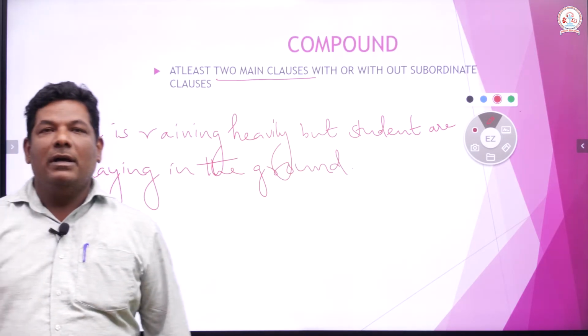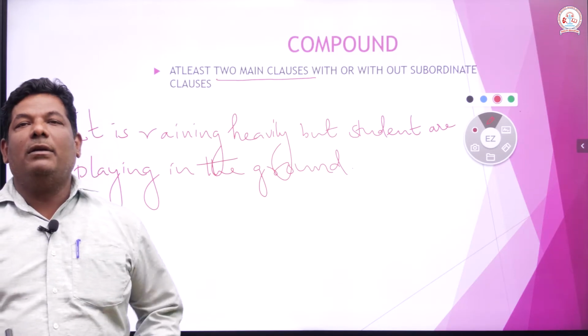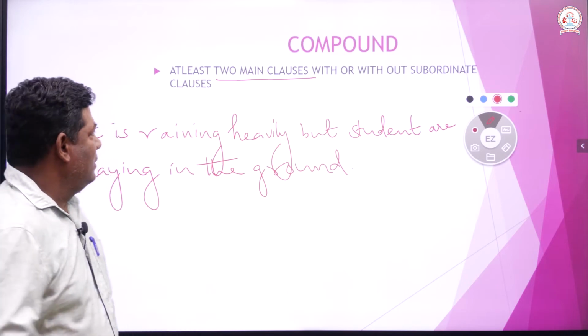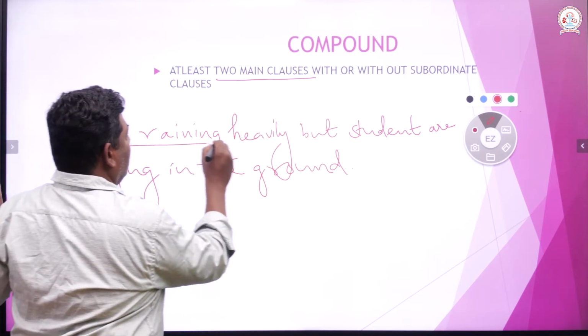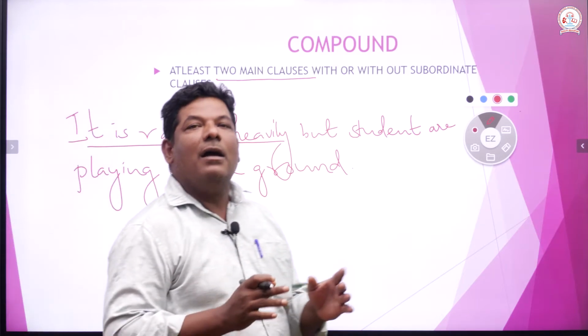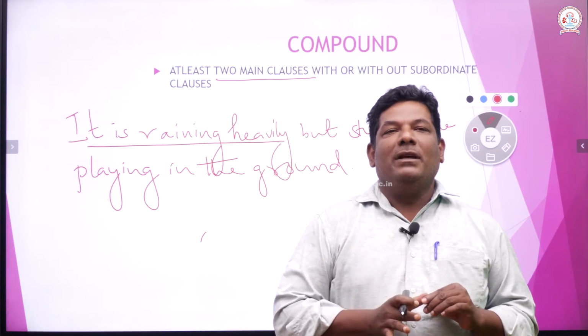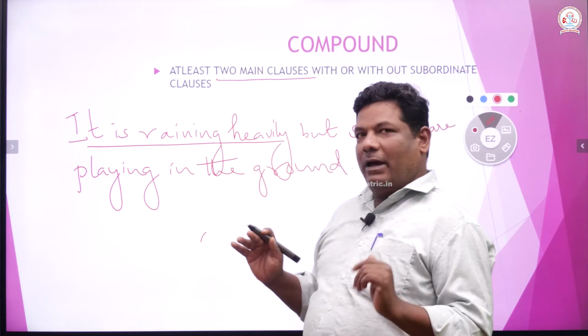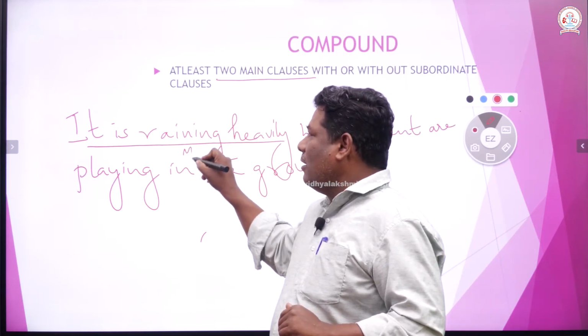Read the sentence. It is raining heavily, but students are playing in the ground. See, it is raining heavily. Read the sentence. It is raining heavily. It stands alone and it gives complete meaning. Therefore, we have to call it a main class.